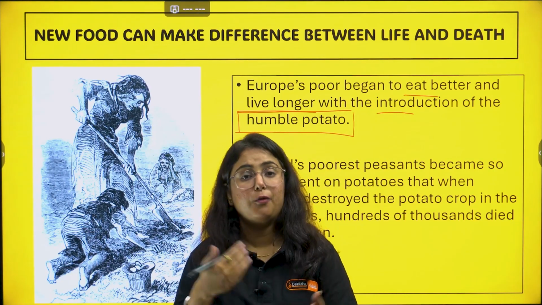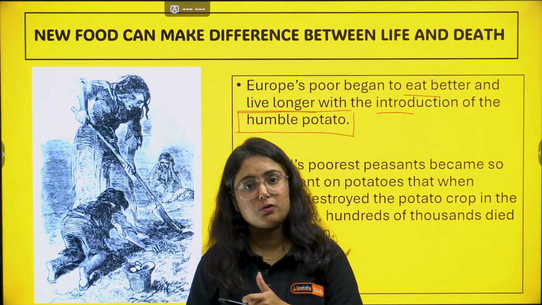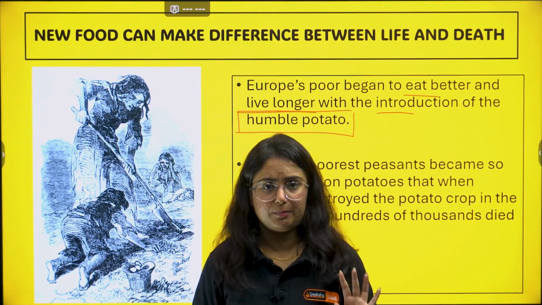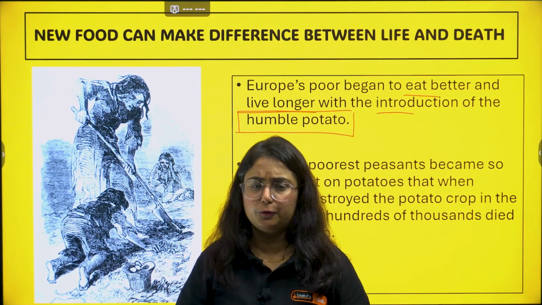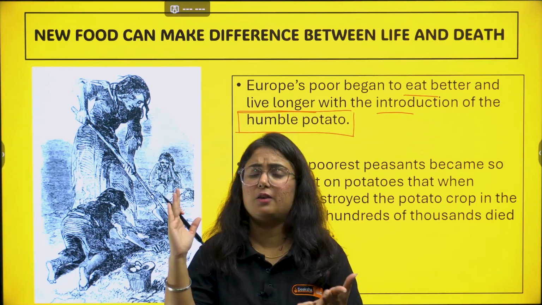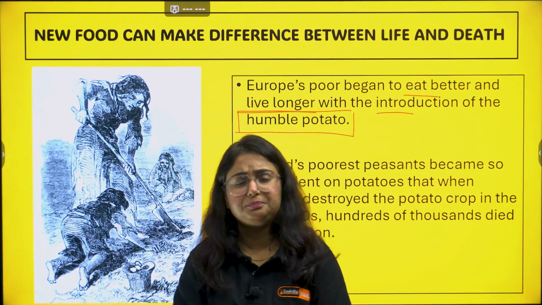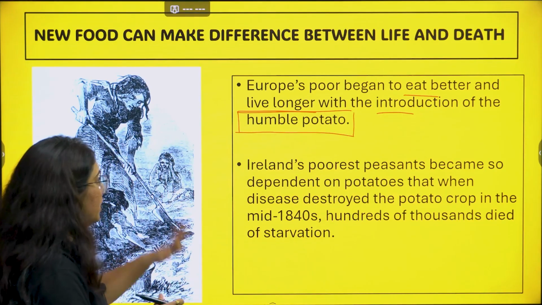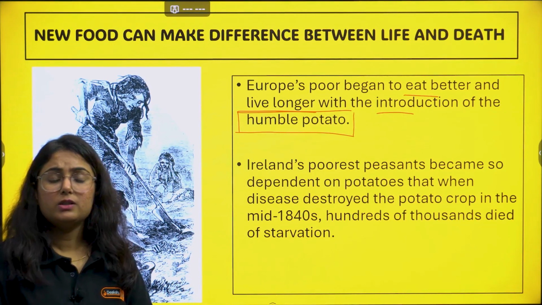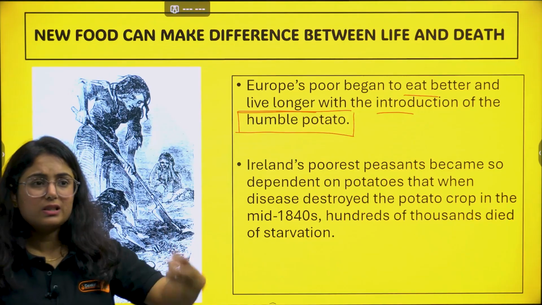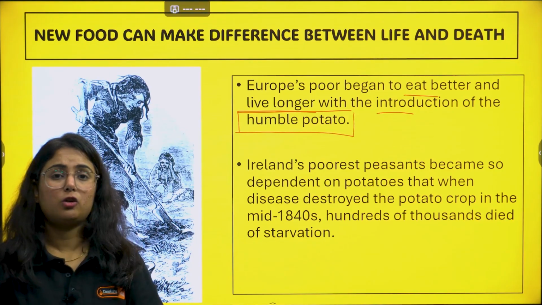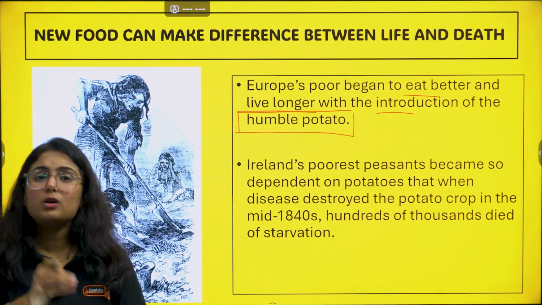Growing crops and farming is quite difficult in that region, due to which people suffered for a long time. There were famines, there were multiple problems regarding hunger. But now what happened? Potato can grow there, and it was a time when potato was introduced in that region. Everyone was happy and they relied so much on potato that each and every meal relied on potato.